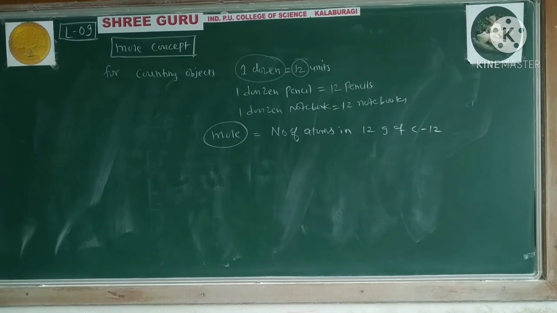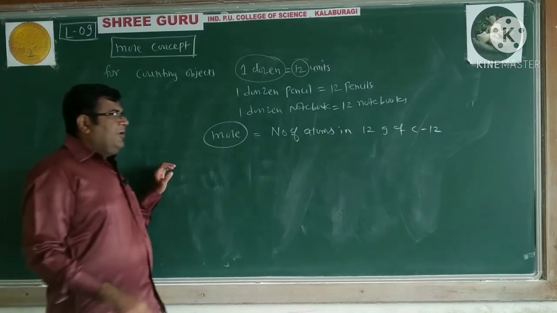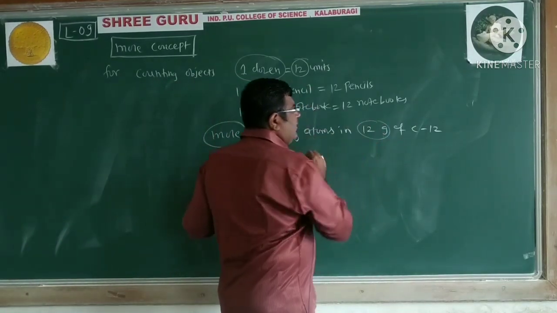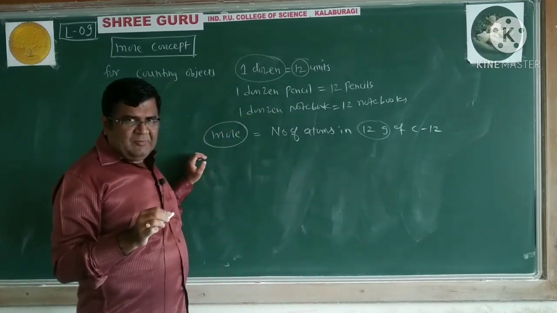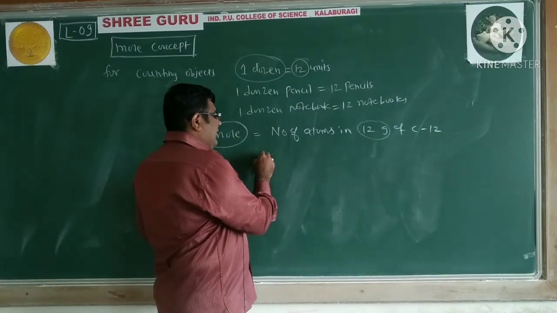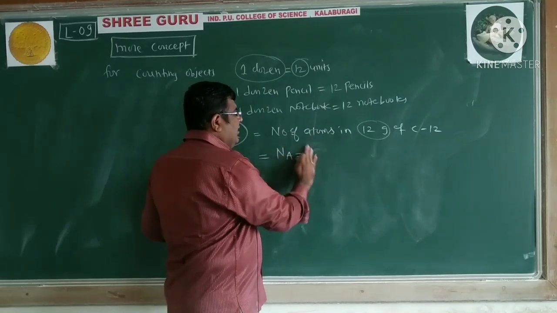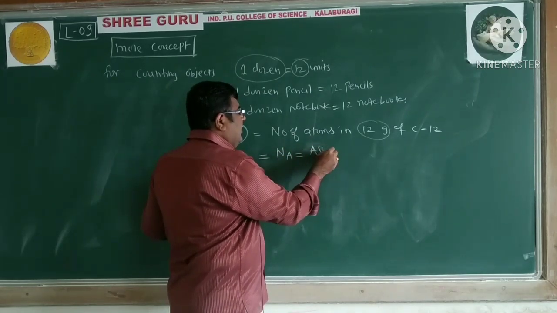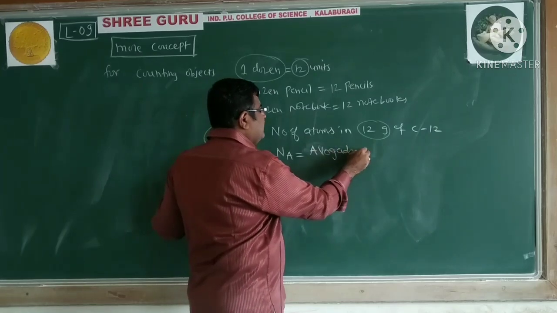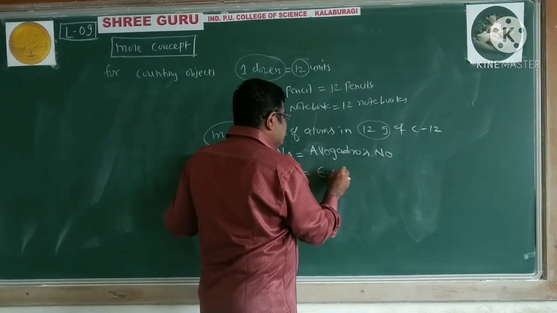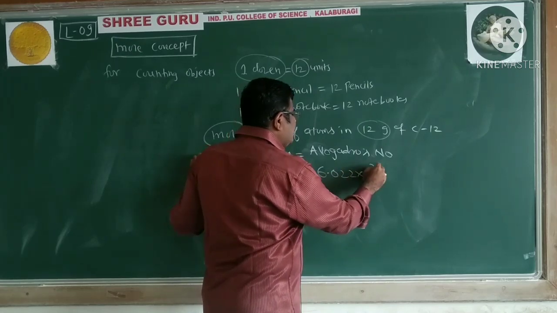It is the number of atoms in 12 gram of carbon 12. We know 12 gram is the gram atomic mass of carbon, and that equals Na, called Avogadro's number, and that happens to be 6.022 into 10 raised to 23.